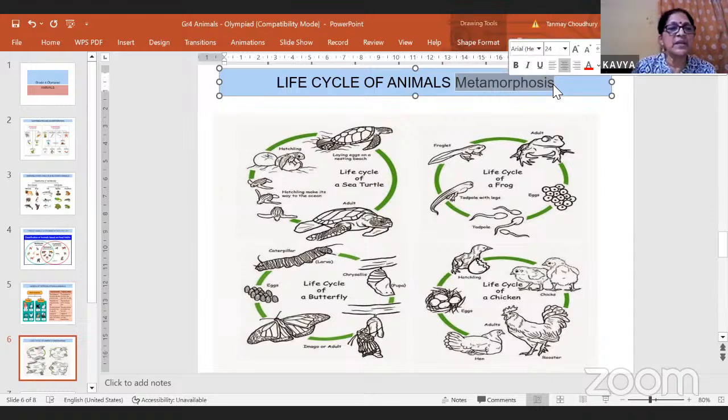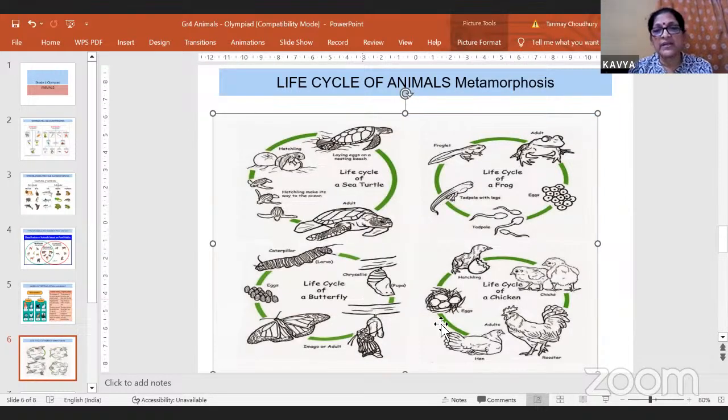Metamorphosis is a series of changes taking place in a young one. Because it doesn't resemble the adult, it has to undergo a series of changes before it becomes an adult. These series of changes is known as metamorphosis. So metamorphosis is happening in frog and in butterfly. It is not happening in chicken, right?